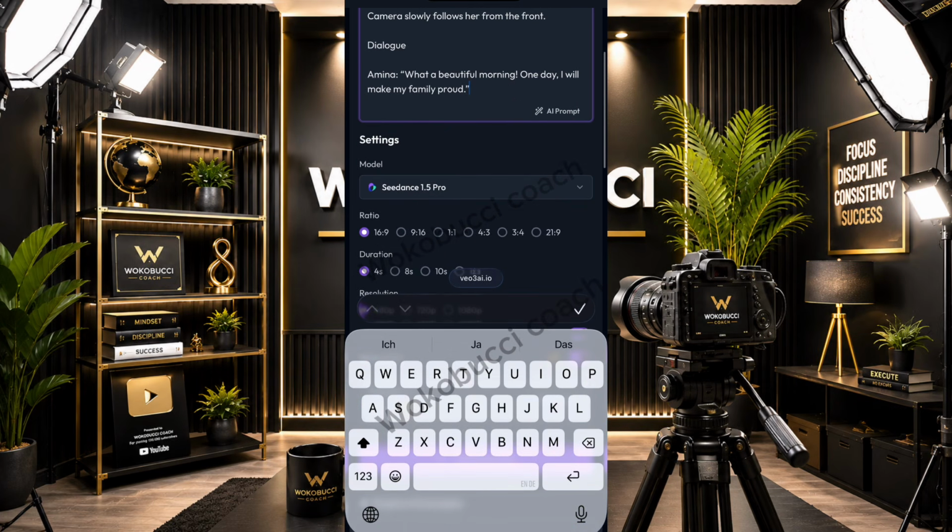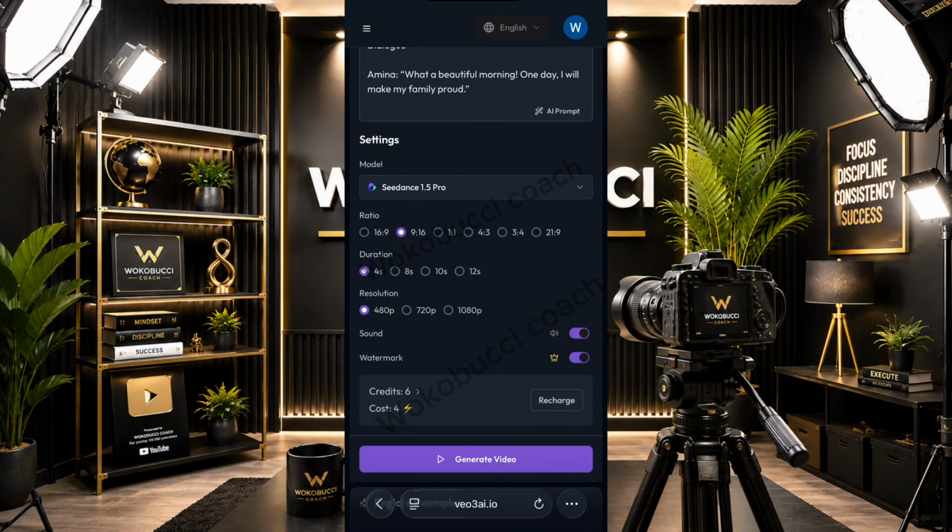Okay, you can choose the dimension that you want, but since in my text my dimension actually says 9:16, I'll go to aspect ratio and I'll choose 9:16, okay, instead of 16:9. Now you have duration. You have 4 seconds, 8 seconds, 10 seconds, 12 seconds. Okay, so let's just say for now we go for 8 seconds. All right, I'll choose 8 seconds.